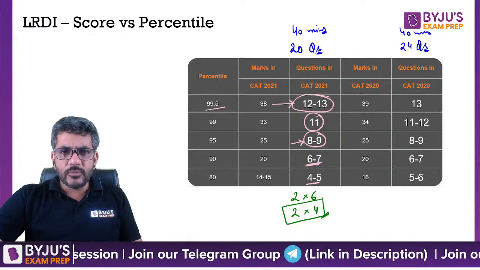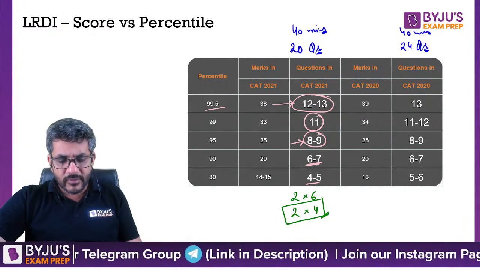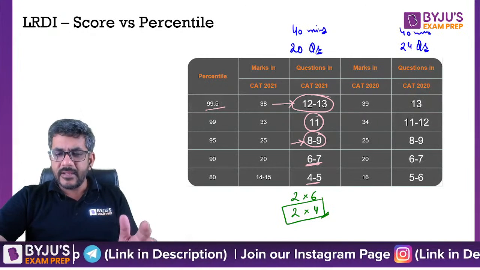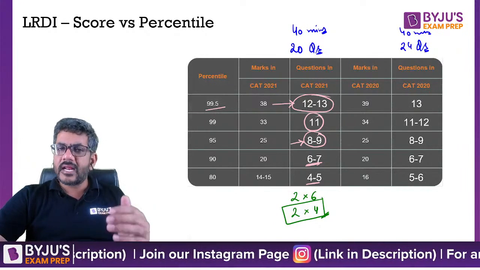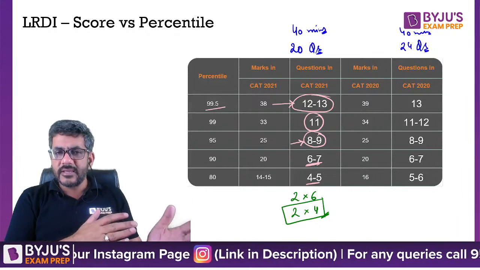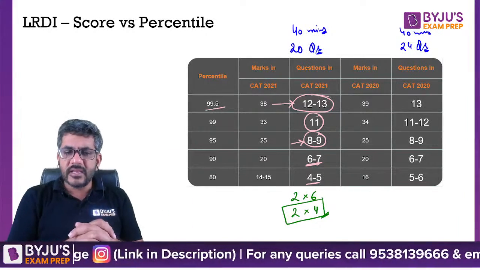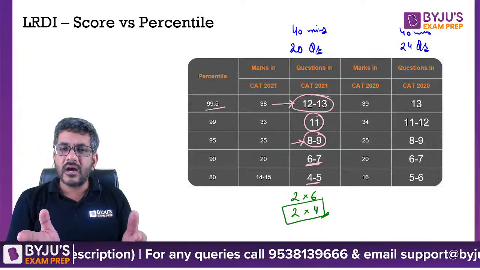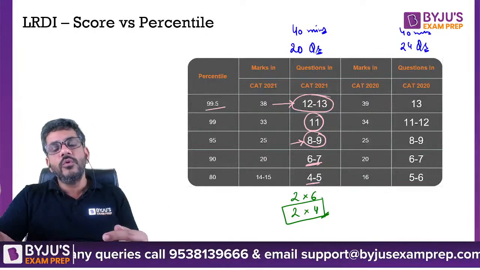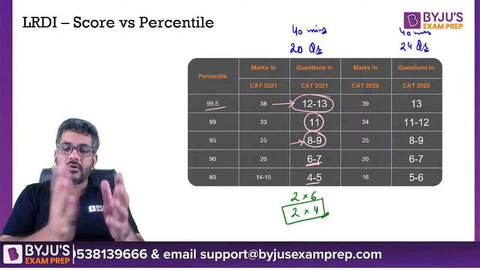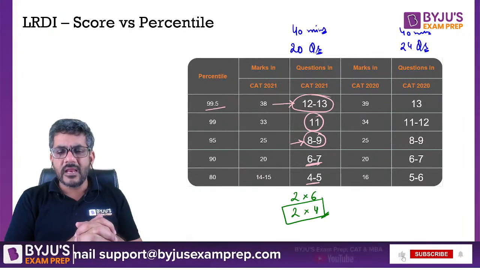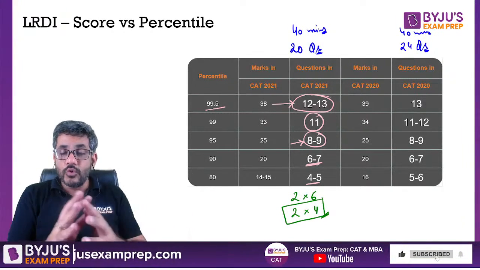Am I correct that way? I would want to hear it from all of you. Is that right? Is that happening with us as well? Whenever we are writing the exam, we think of something else, we end up doing something else, and there we actually lose heart, and there our QA also goes bad. Because we performed badly in LRDI as per our standards, QA also goes bad.